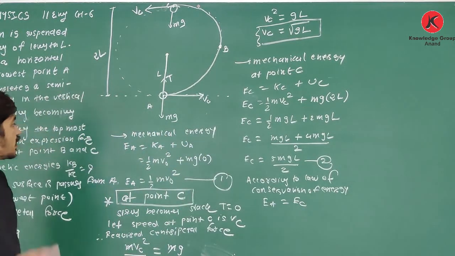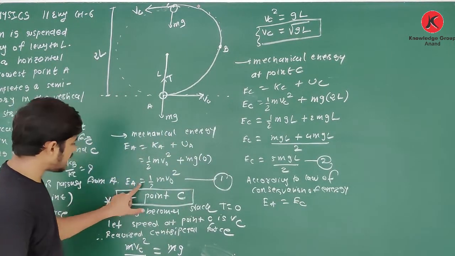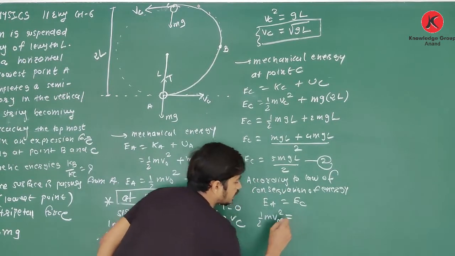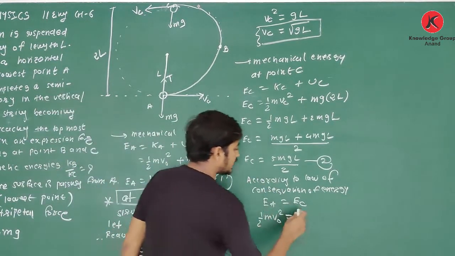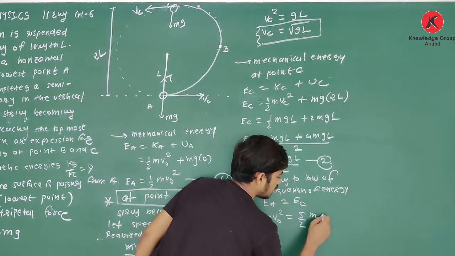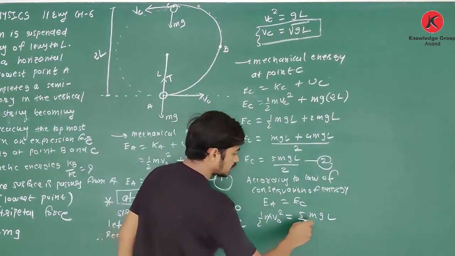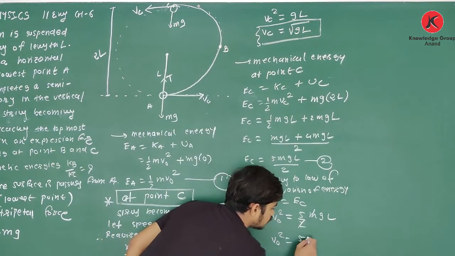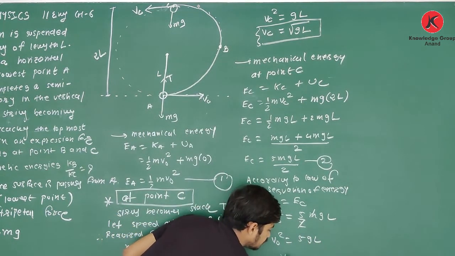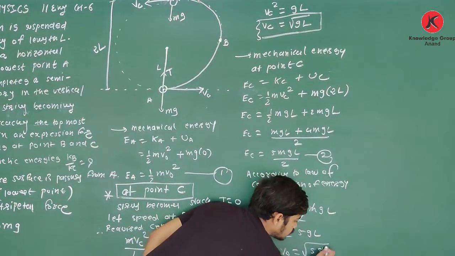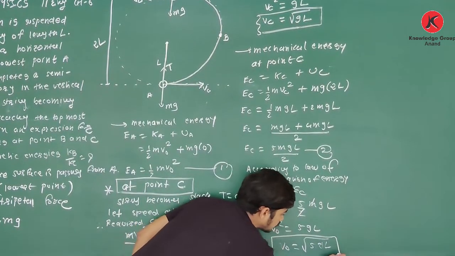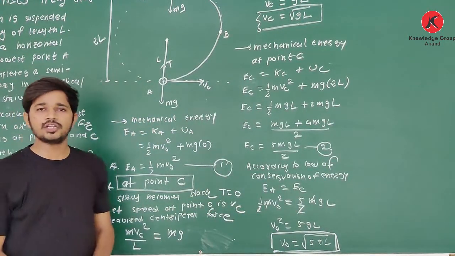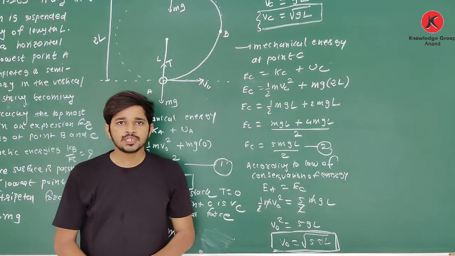Clear about this? What is EA? EA is equal to half m v0 square. Half m v0 square is equal to EC, which is 5 by 2 mgL. So m cuts, 2 cuts, and v0 square is equal to 5gL. So v0 is equal to under root 5gL. Clear about this?